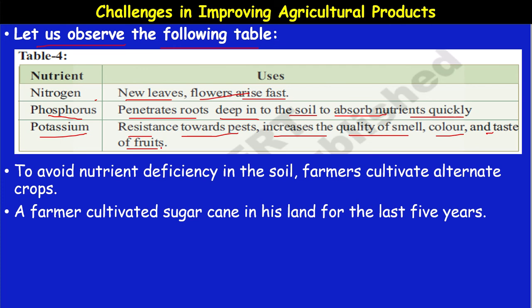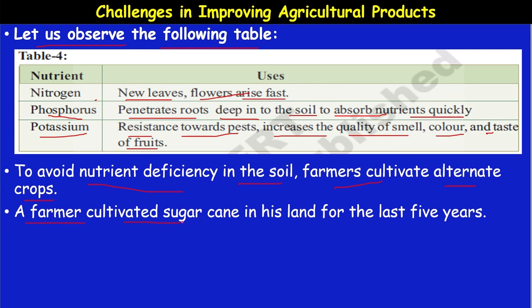Okay. So, nitrogen is required for the formation of new leaves. If more new leaves are there, then the photosynthesis process takes place and the plant will grow healthy. Okay. To avoid the nutrient deficiency in the soil, the farmers cultivate alternate crops.